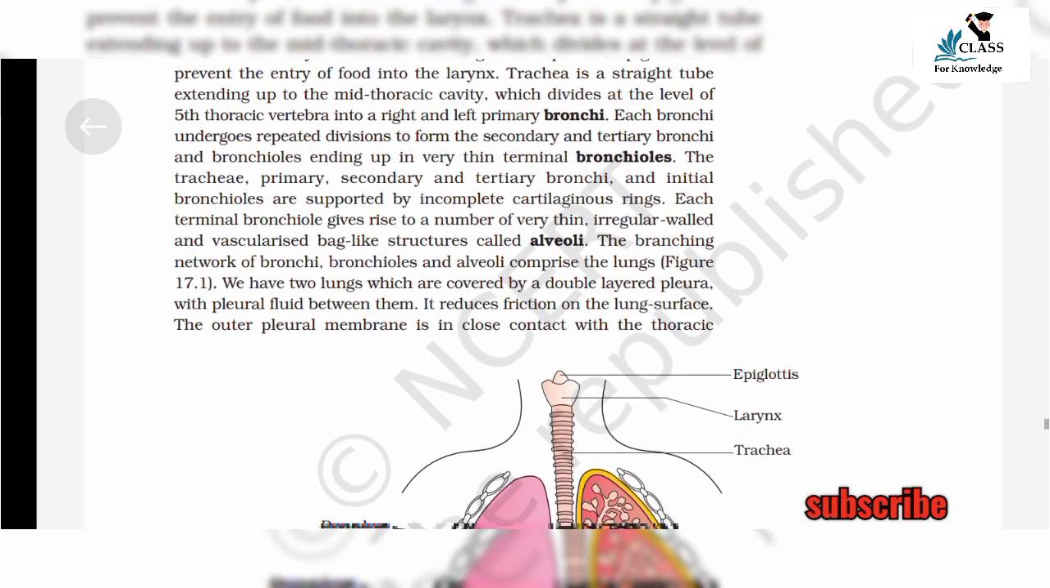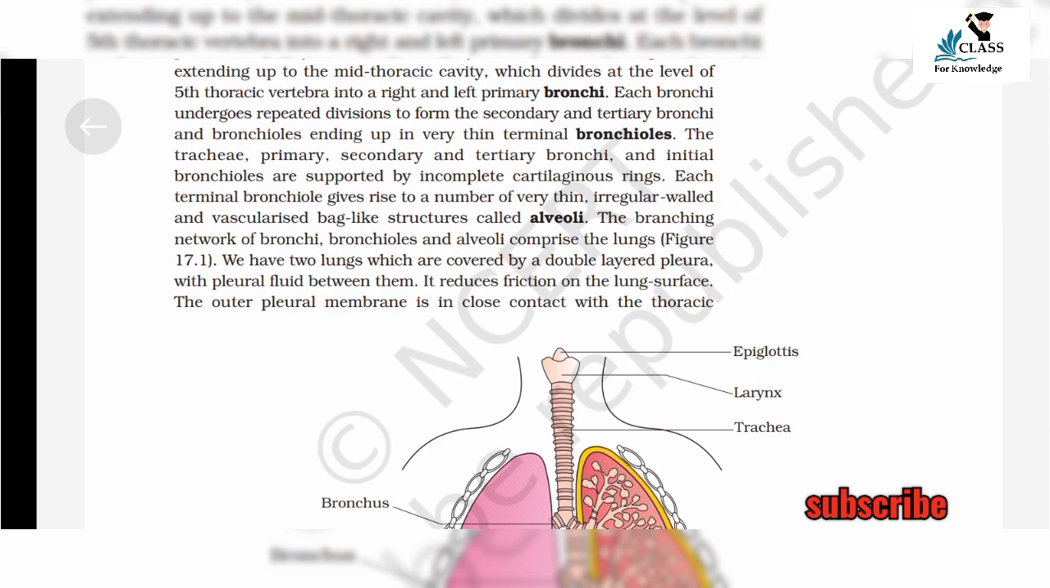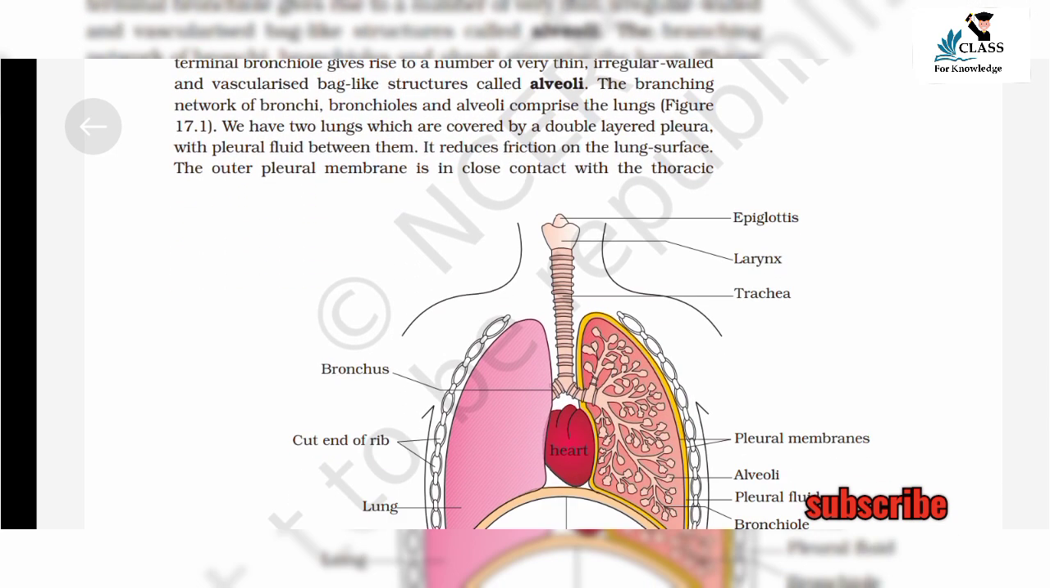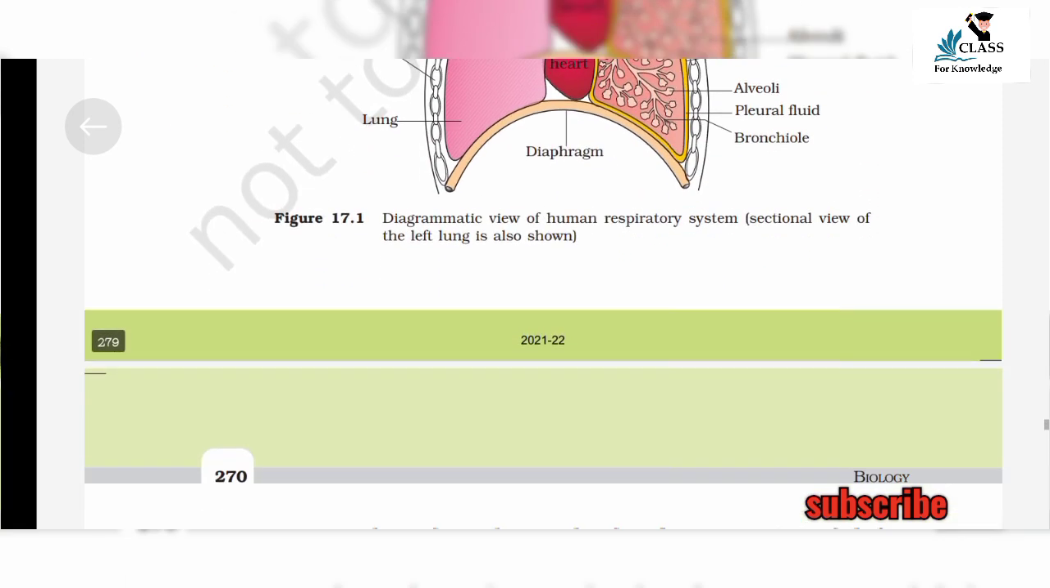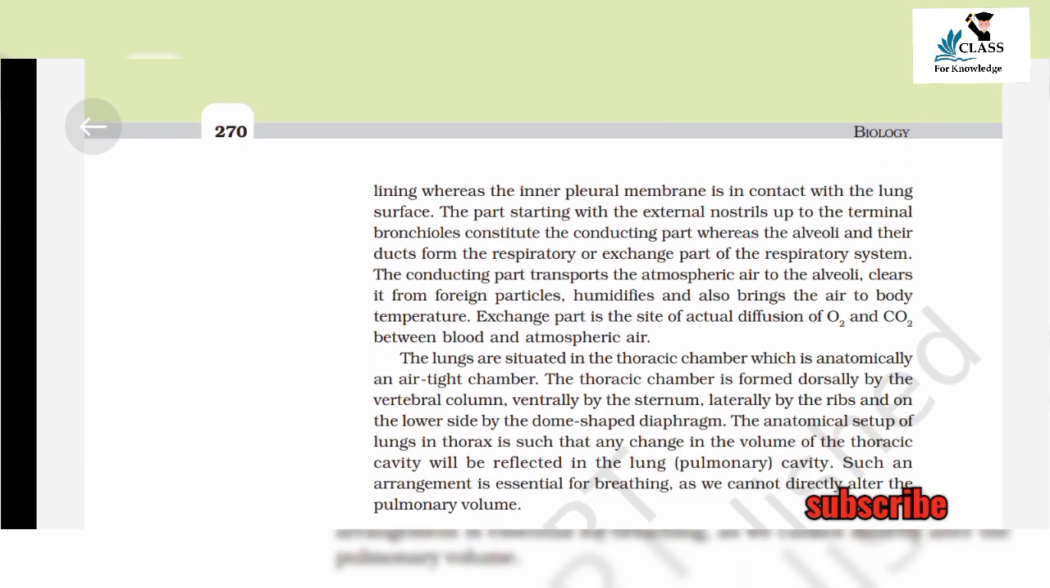Figure 17.1. We have two lungs which are covered by a double-layered pleura with pleural fluid between them. It reduces friction on the lung surface. The outer pleural membrane is in close contact with the thoracic lining, whereas the inner pleural membrane is in contact with the lung surface.